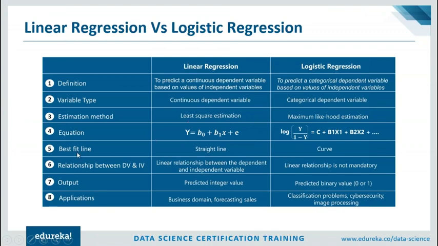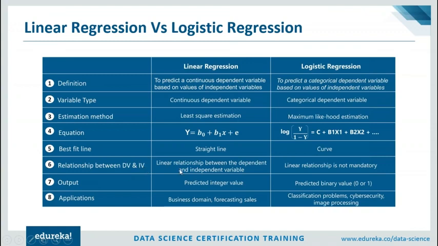So the next difference is the best fit line. Linear regression aims at finding the best fitting straight line, which is also called the regression line. But when it comes to logistic regression, if you try and map the relationship between the dependent and independent variable, you're going to get a curve, which is also known as the sigmoid curve. So in linear regression, the relationship between the dependent and independent variable is represented using a straight line. But in logistic regression, it is represented using a sigmoid curve.